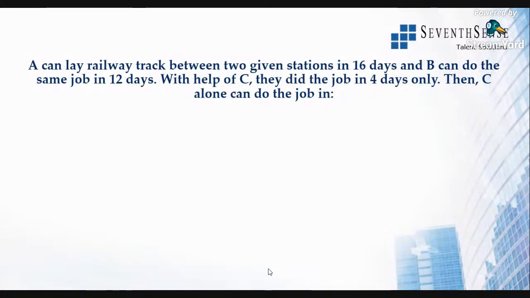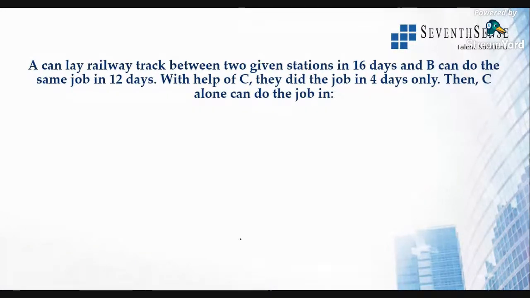A can lay a railway track between two stations in 16 days. B can do the same job in 12 days. With the help of C, they did the job in 4 days itself. All right. Now, only C alone can do the job in how many days? That is what the question has asked.